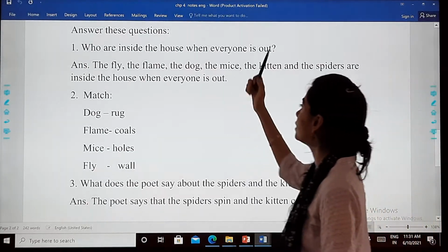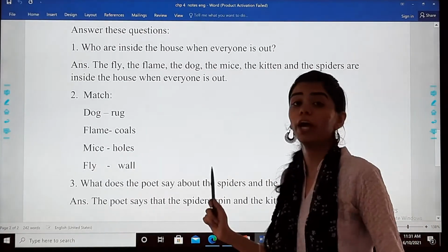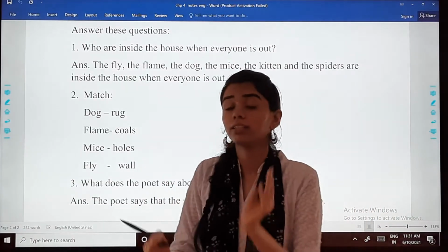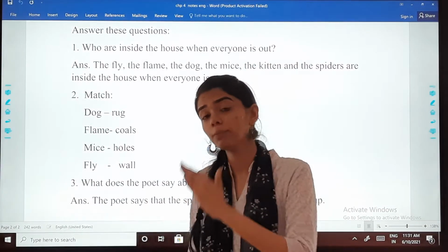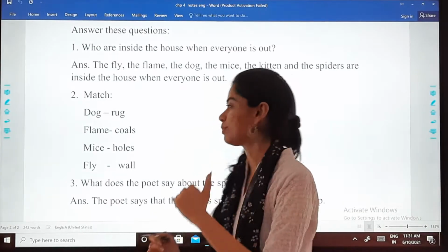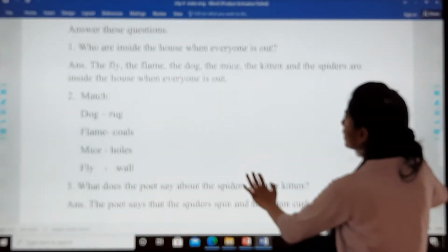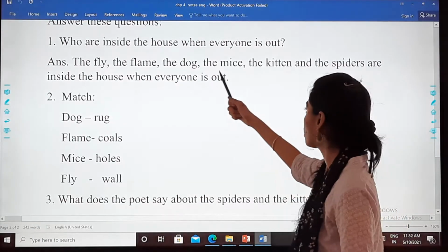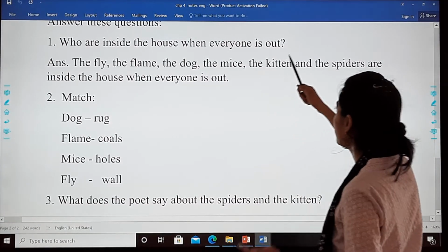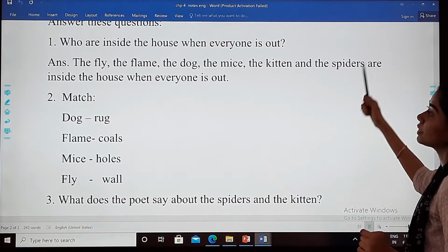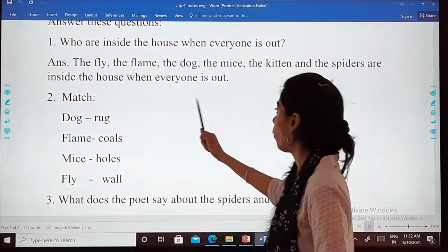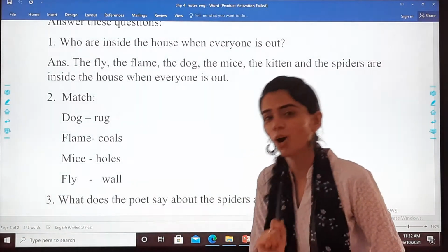Who is inside the house when everyone is out? The fly, the flame, the dog, the mice, the kitten and the spiders are inside the house when everyone is out.